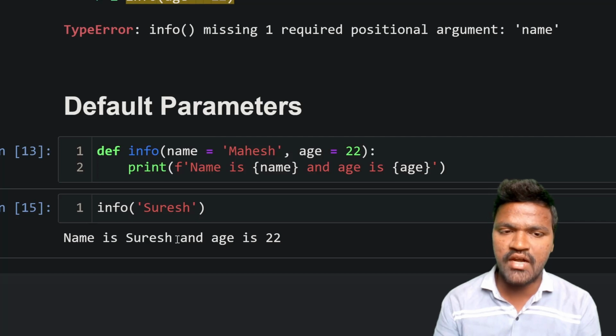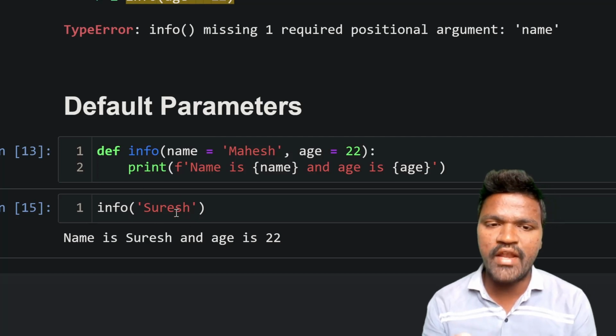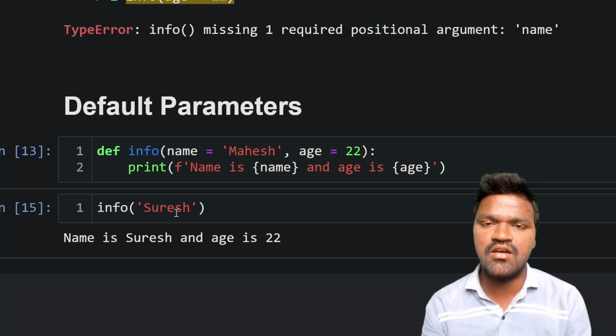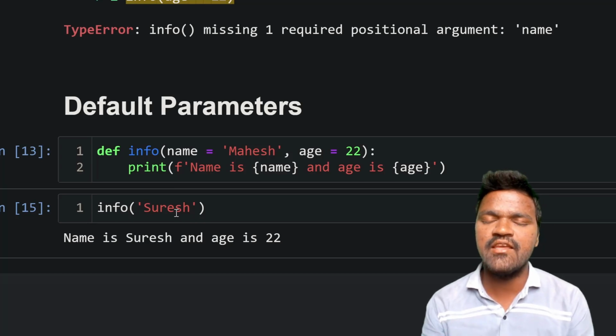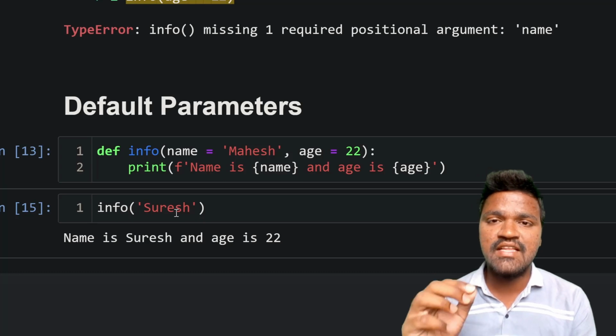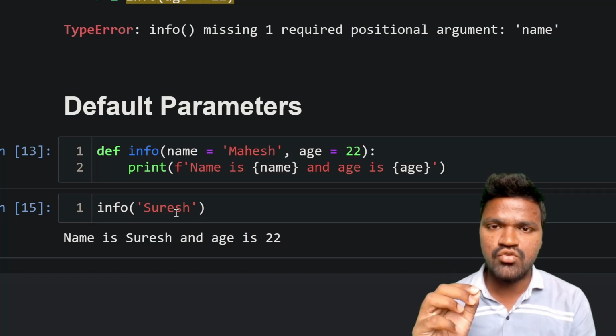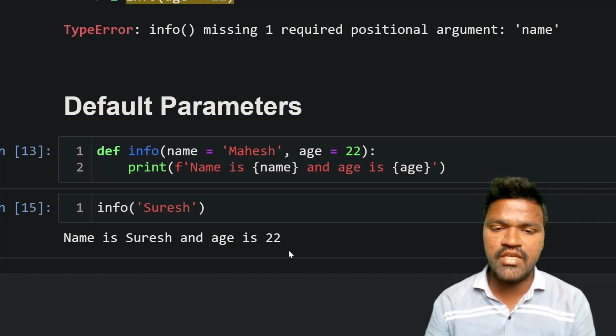So I hope you can understand how this works. If you pass any value while calling the function, it will be replaced, and if you don't mention any value while calling the function, the default value will be taken. So I hope you can understand, right? So here also we have a default value which is 22.